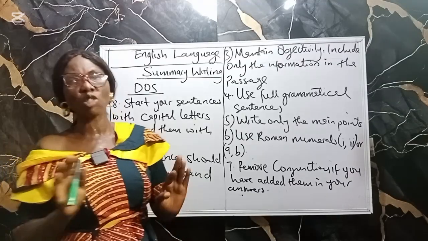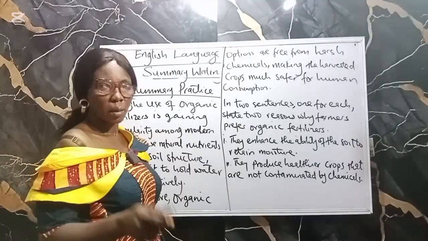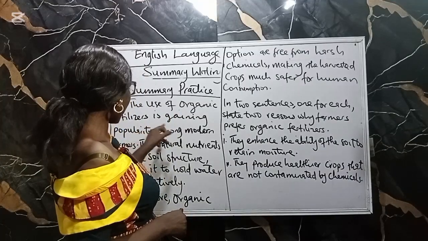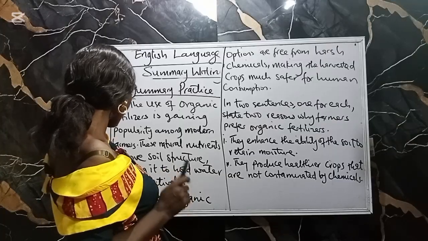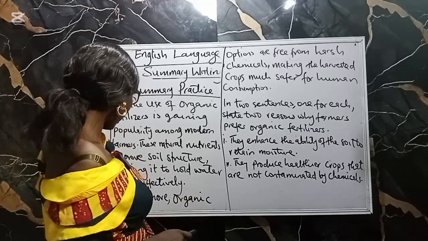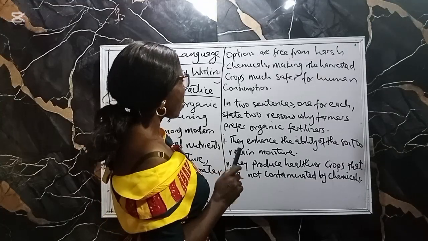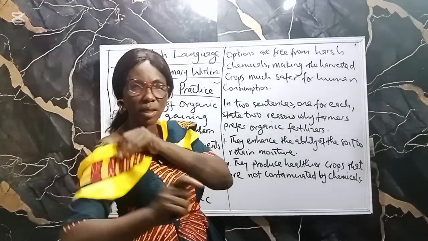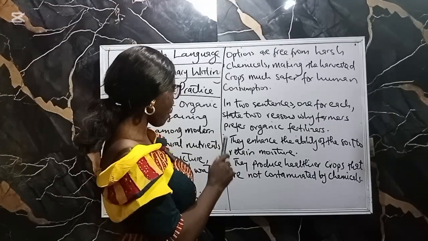Now, I want us to practice summary writing. Let's write a summary now to practice it. Now, look at the passage. The use of organic fertilizers is gaining popularity among modern farmers. These natural nutrients improve soil structure, allowing it to hold water more effectively. Furthermore, organic options are free from harsh chemicals, making the harvested crops much safer for human consumption.